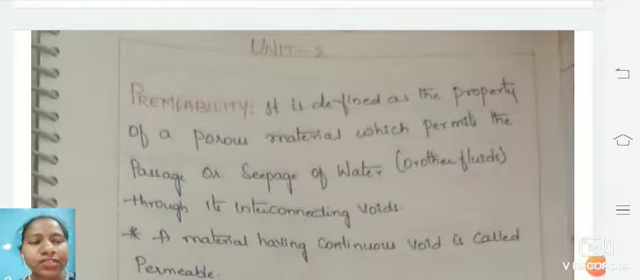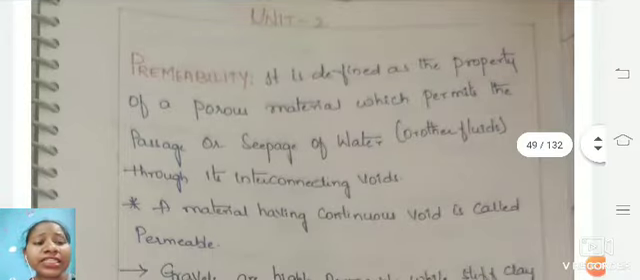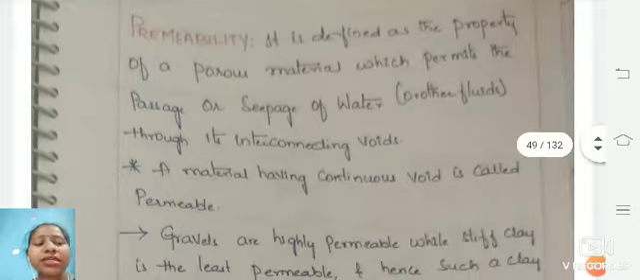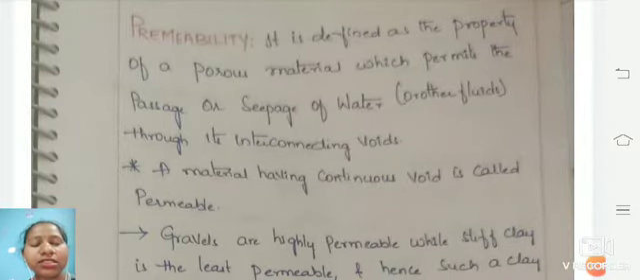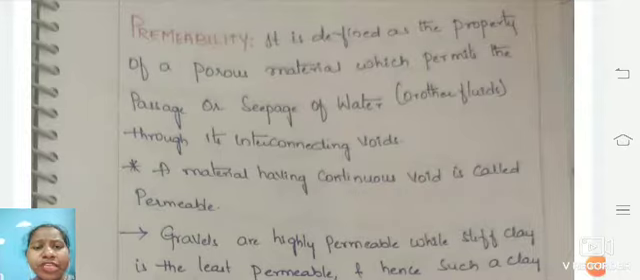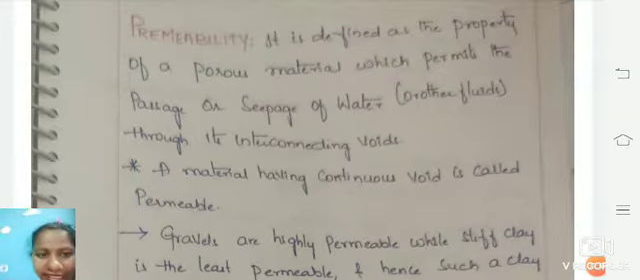That means whatever fluid is present on the water surface will be absorbed clearly through the interconnection of voids. Continuous voids are what make a material permeable. For permeable materials we have gravel and sand, and for impermeable materials we have silt and clay.